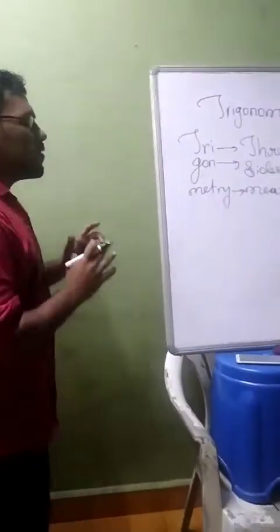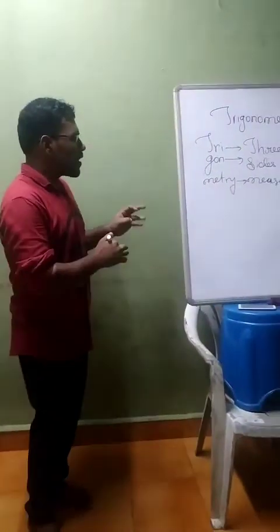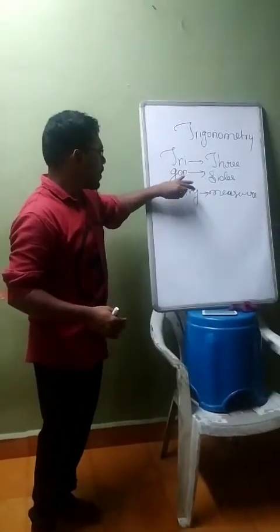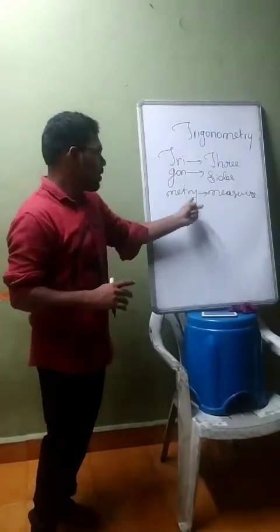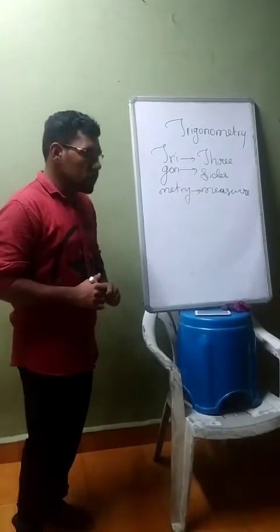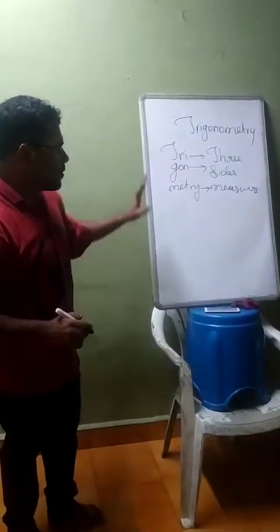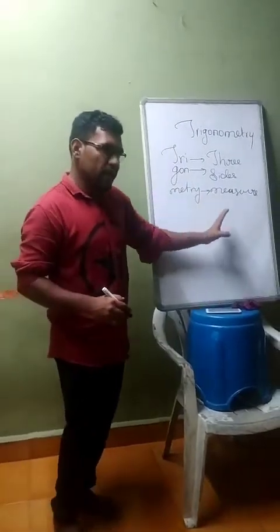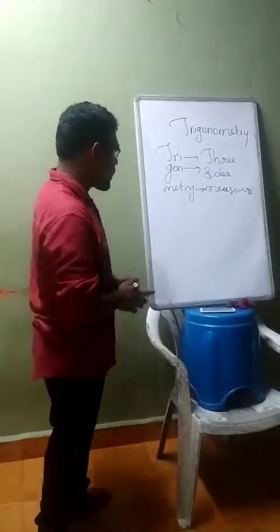So this is the meaning of the Greek word trigonometry. Tri means three, gon means sides, metry means measurement. So it is measuring the three sides of a right angle triangle, and it is mostly a right angle triangle.